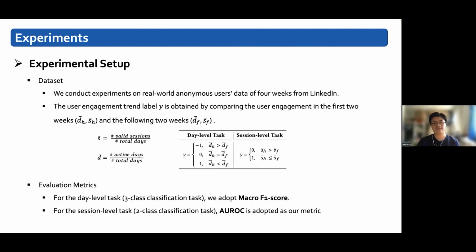We conduct experiments on real-world anonymous user data of 4 weeks from LinkedIn. The user engagement trend label is obtained by comparing the user engagement in the first 2 weeks and the following 2 weeks. For the day level task, we adopt macro F1 score as the evaluation metric. For the session level task, AUROC is adopted as our metric.